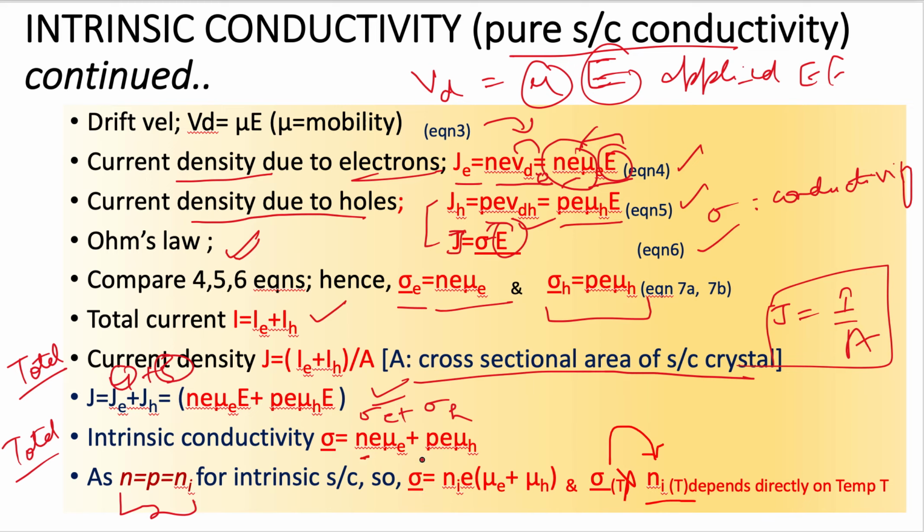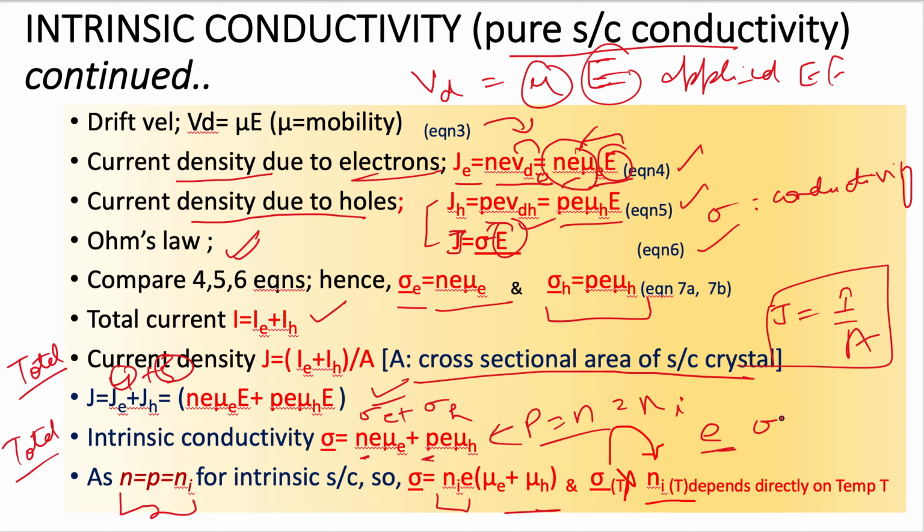I have put P equal to N in this equation, and N equal to Ni is taken outside as a common factor, and then e, the charge on both the electron and hole, is the same but with opposite sign, but still we have taken e as a common factor. Then comes the bracket mu e plus mu h. So sigma is equal to Ni e times mu e plus mu h for the intrinsic semiconductor material.